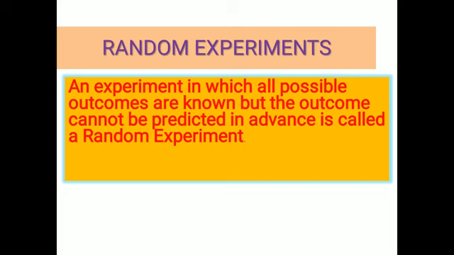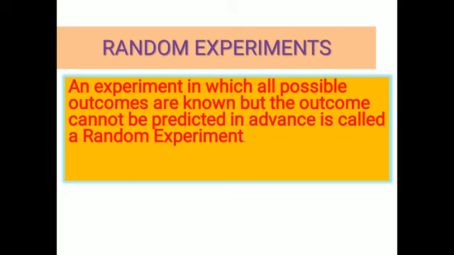For example, tossing a coin, a very common one. We know what will happen: we get either a head or a tail. But when you toss a coin, we cannot tell that head will definitely occur. The outcomes we know, but we cannot predict the exact result. Such experiments are known as random experiments.